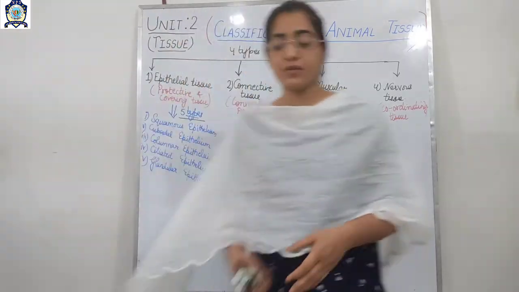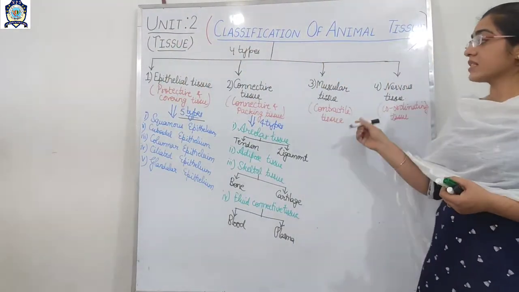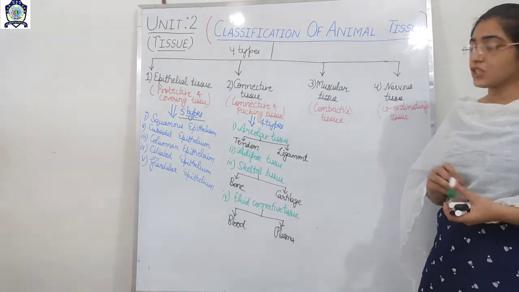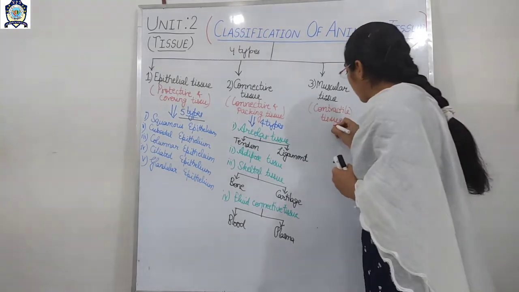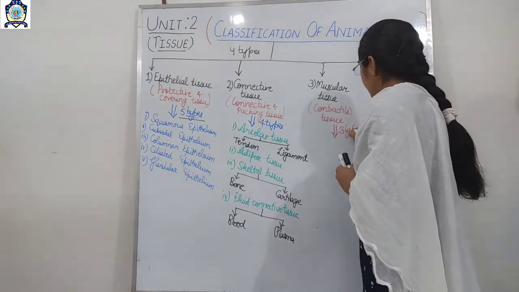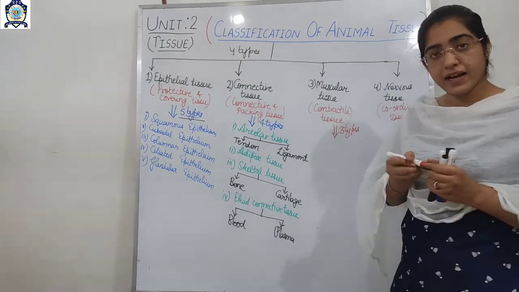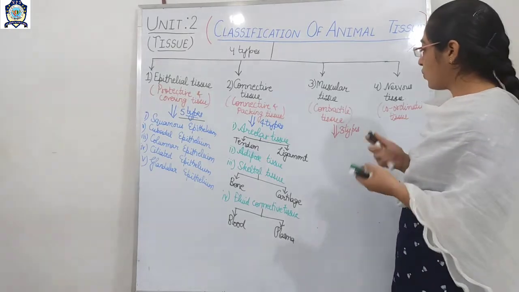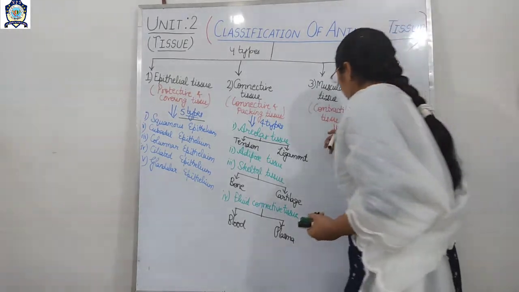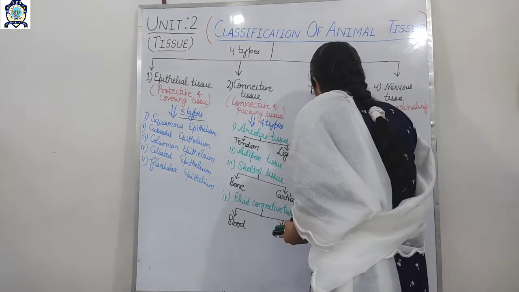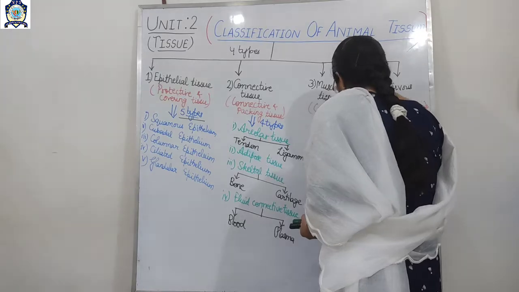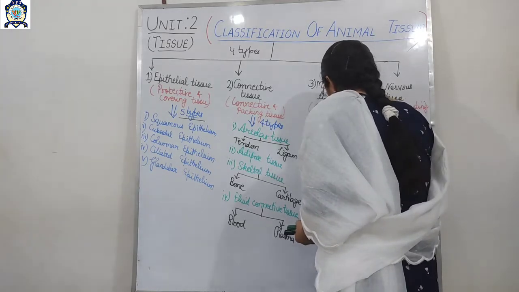Next is the third one, which is the muscular tissue. If we talk about the muscular tissue, then generally they are of 3 types. One is the voluntary muscles, or striated muscles.